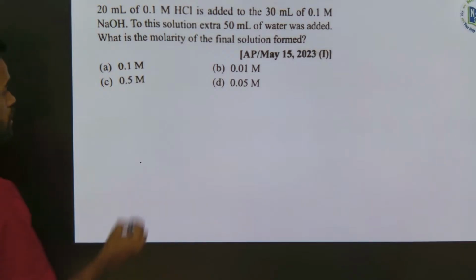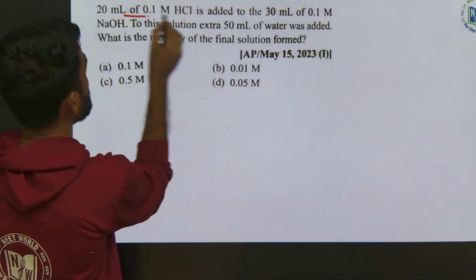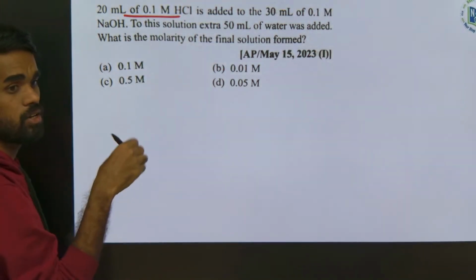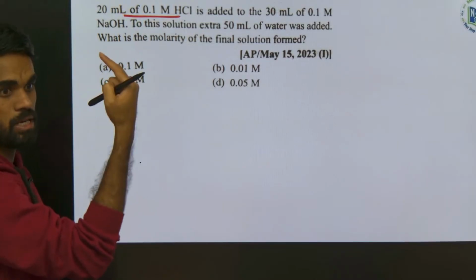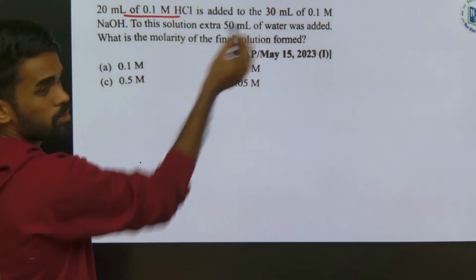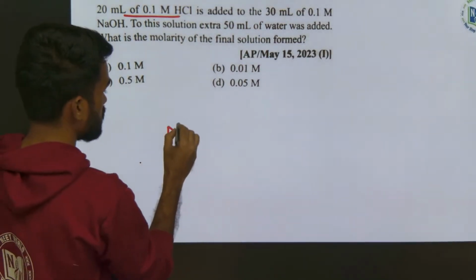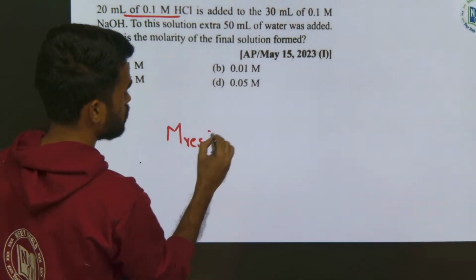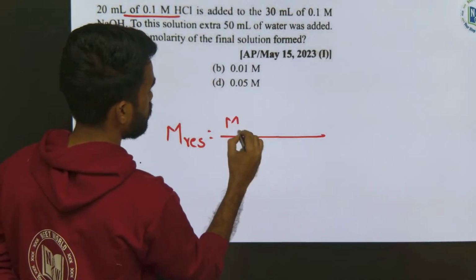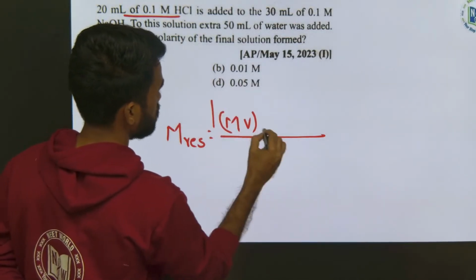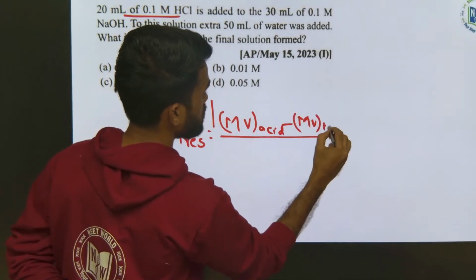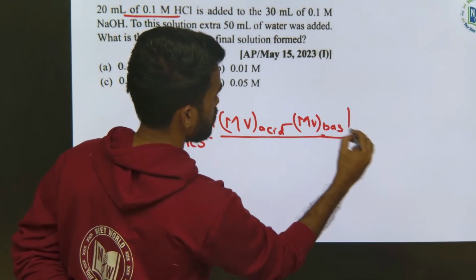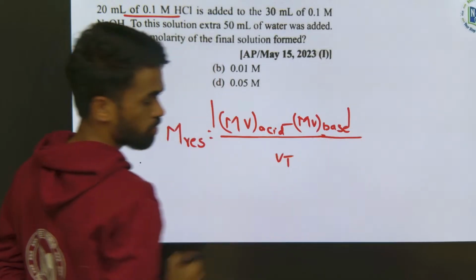Very simple. Whenever an acid and one more acid is added, you will get concentration of H plus ion with increment. But this is one acid and one base now. You need to take like this. M resultant will be equals to MV of acid minus MV of base divided by V total.